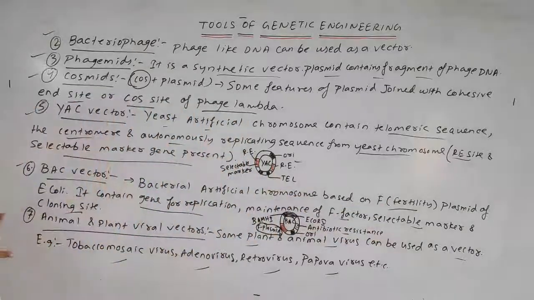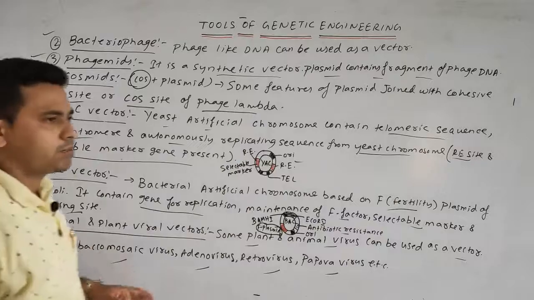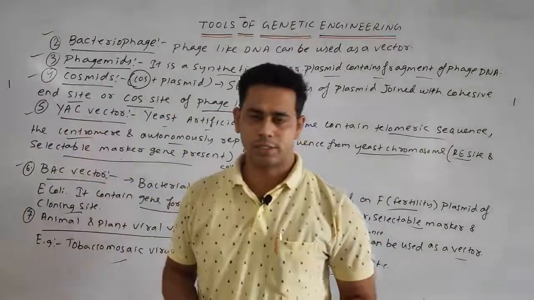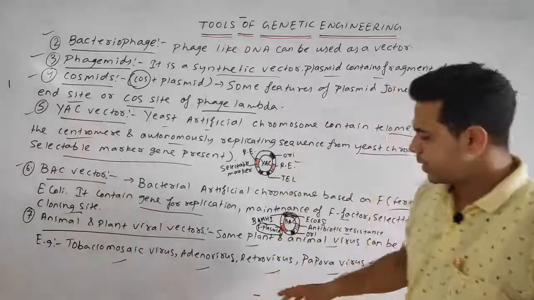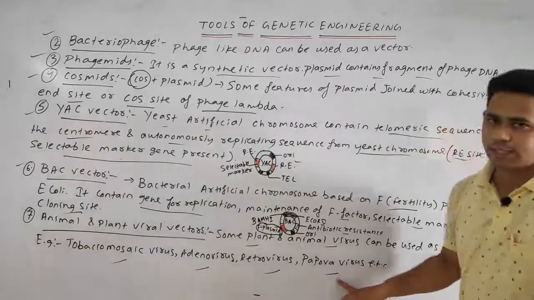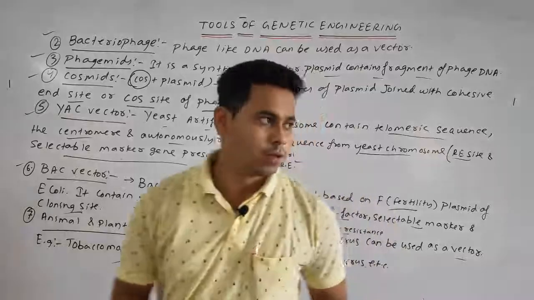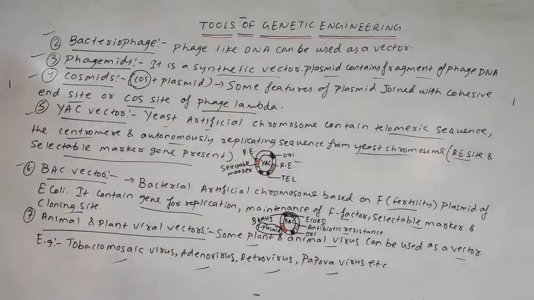And the last one is animal and plant vectors. Some plant and animal viruses are also used as vectors, such as tobacco mosaic virus, adenovirus, retrovirus, papovavirus, etc. So this is all about the various vectors. Please note down.